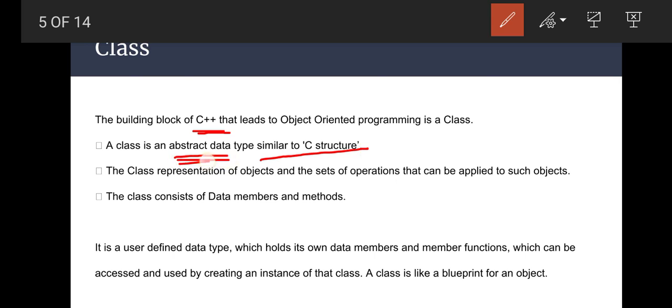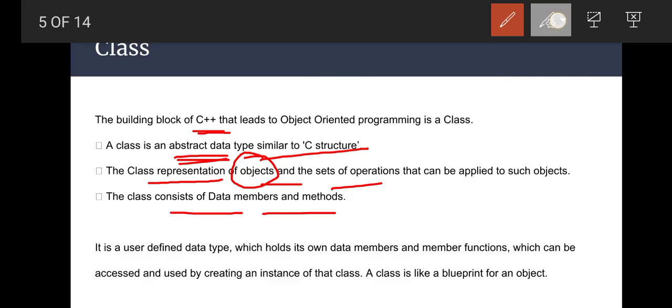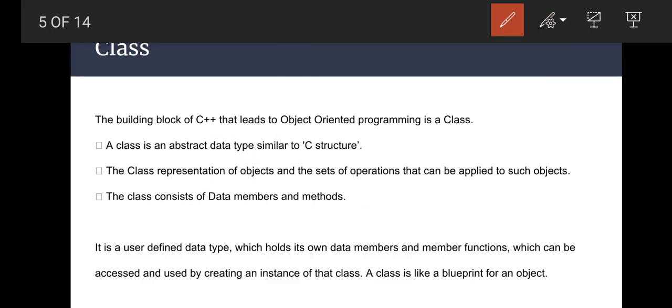Abstract data type means it follows the concept of abstraction. The class is a representation of an object and the set of operations that can be applied to such an object. Actually, we write the properties of an object within the class. The class consists of data members and methods. As we know, the data members are attributes of an object and methods are the behavior of an object.